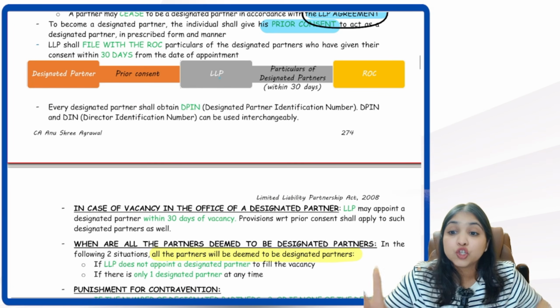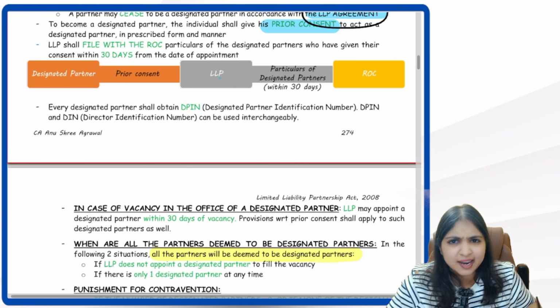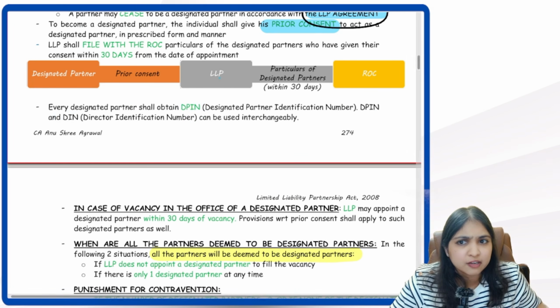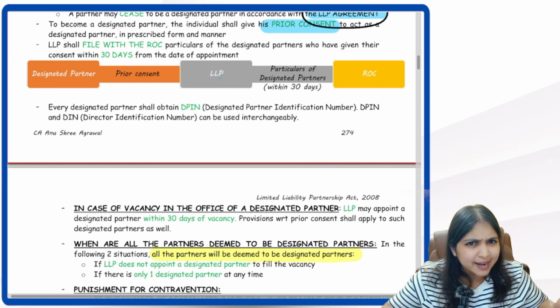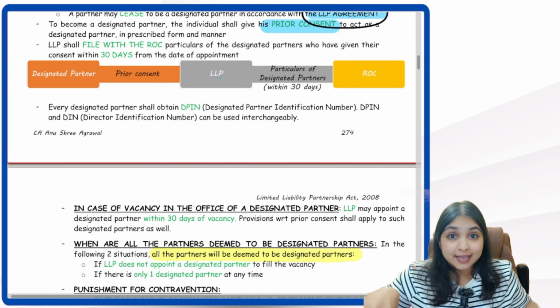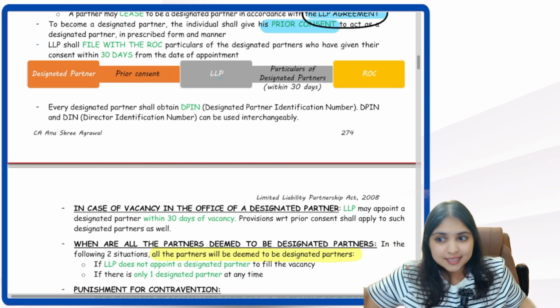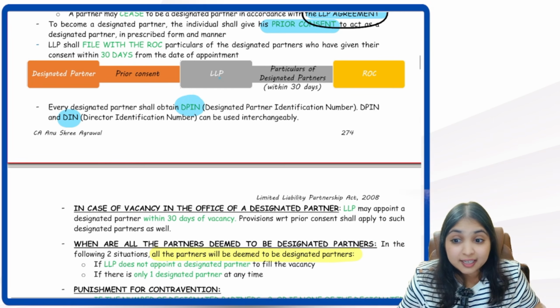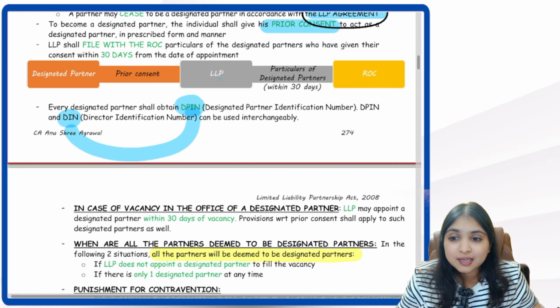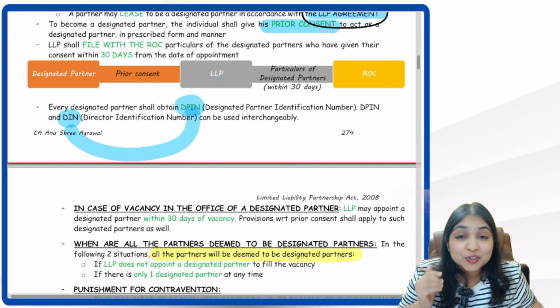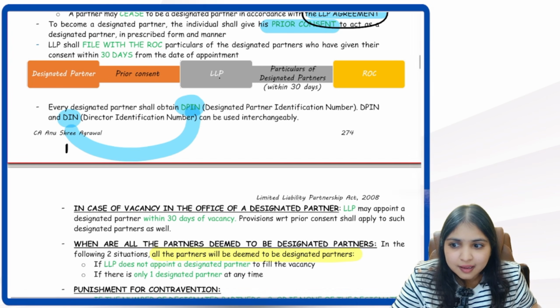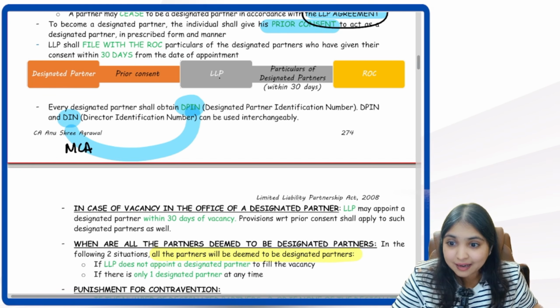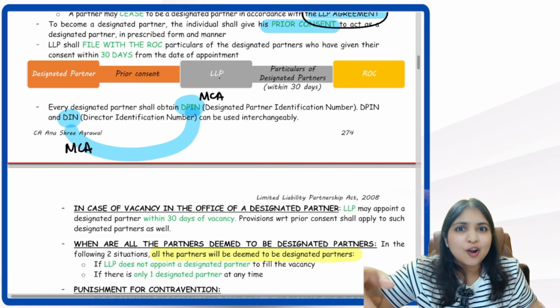Then the designated partner should have either DPIN or DIN, at least one he should have. Designated partner identification number, director identification number, any one he should have. Both are interchangeable. Actually, directors in the Companies Act need a DIN. Designated partners in the LLP Act need a DPIN. But both the numbers are interchangeable. Why? Because both the numbers are allotted by whom? DIN, Companies Act, MCA. DPIN, LLP Act, again MCA.